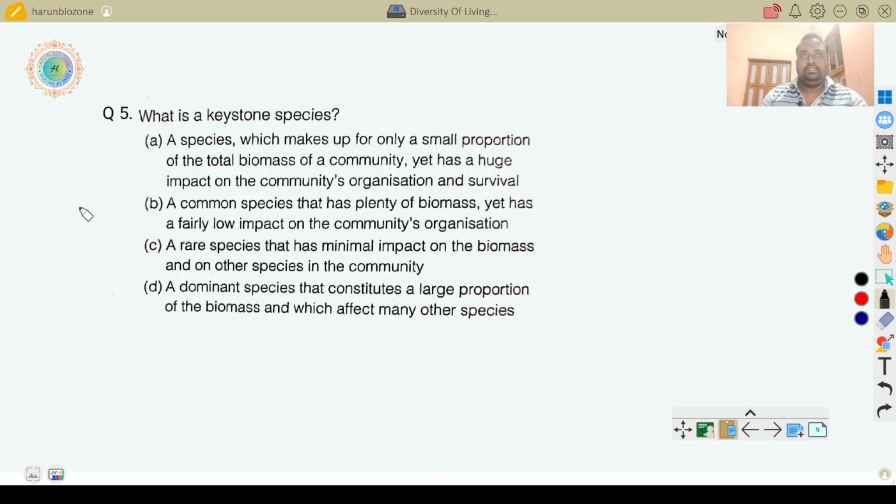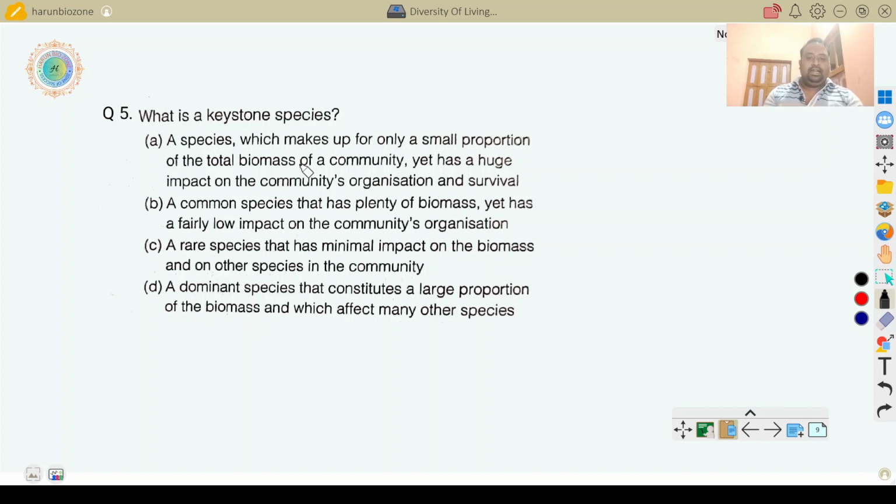Here, look at this question. A species which makes up only a small proportion of the total biomass. What is the meaning of biomass? Biomass means the weight or total quantity of living organisms of one animal or plant species at a particular time in a particular area.